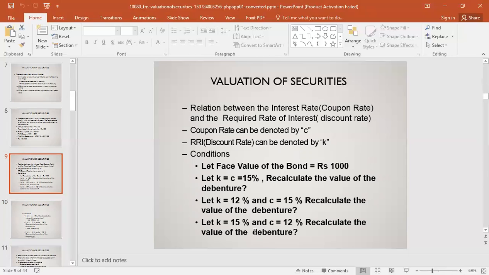Relation between the interest rate, coupon rate, and the required rate of return, that means discount rate. Coupon rate can be denoted by C, and the required rate of return or discount rate can be denoted by K. Okay, the condition is: let face value of bond equal 1000, let K equal C equal 15%. We calculate the value of the debenture. Now let K equal 12 and C equal 50. We calculate the value of the debenture.